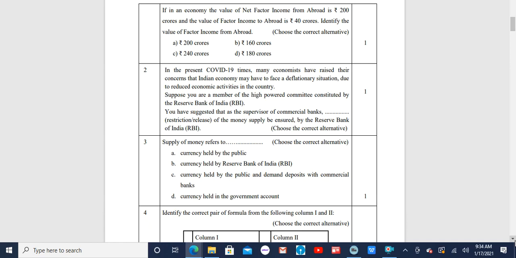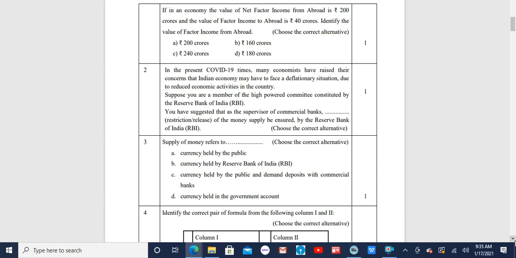You have suggested that the supervisor of commercial banks dash, that means you have to fill this out of the two options, restriction or release of the money supply be ensured by the RBI. You have to choose the correct alternative. The correct alternative in this question is release. So you have suggested that the supervisor of commercial banks release of money supply be ensured by the Reserve Bank of India.